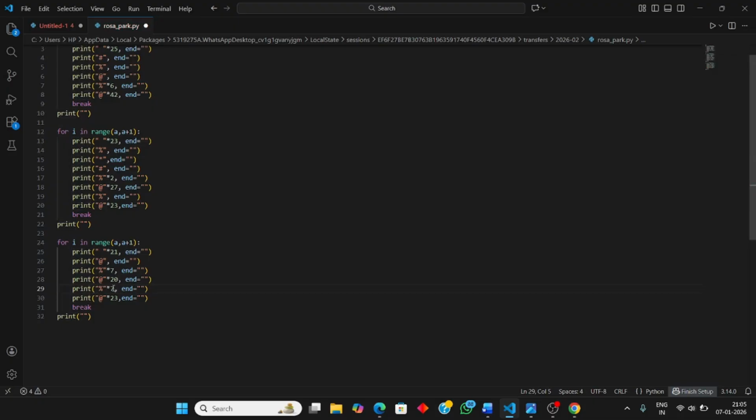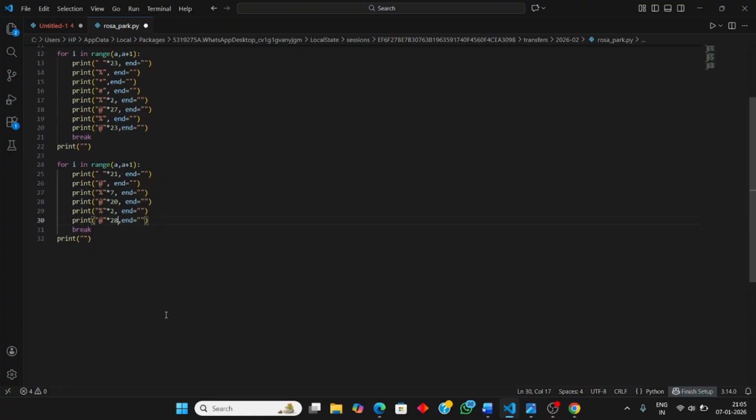Here it was 7, now it is just 2. Okay, and here we will just increase, because on the left hand side we need to decrease it, and on the right hand side we need to increase it to get the proper shape. So we just do this and the others are the same. Again we will copy paste.